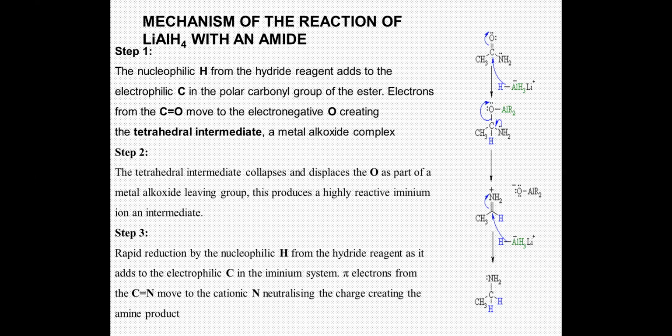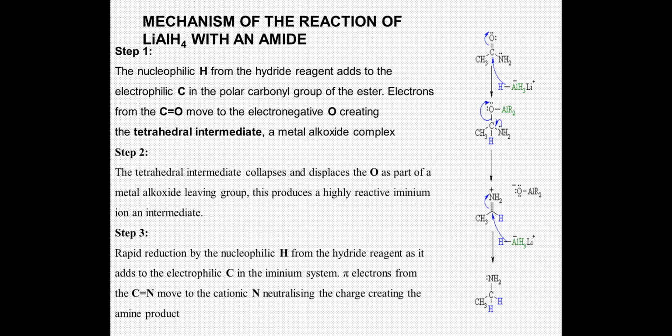Again, the hydride ion attacks this to form the corresponding amine. The hydride ion attacks the iminium system. The pi electrons from the carbon-nitrogen double bond move towards the cationic nitrogen, neutralizing the charge, creating an amine.